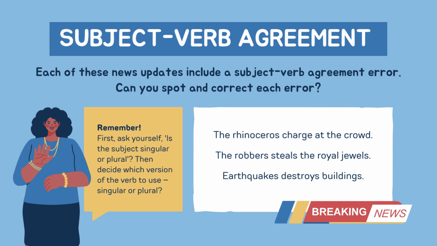Each of these news updates includes a subject verb agreement error. Can you spot and correct each error? The rhinoceros charged the crowd. The robbers steals the royal jewels. Earthquakes destroys buildings. Remember, first ask yourself, is the subject singular or plural? Then decide which version of the verb to use, singular or plural.